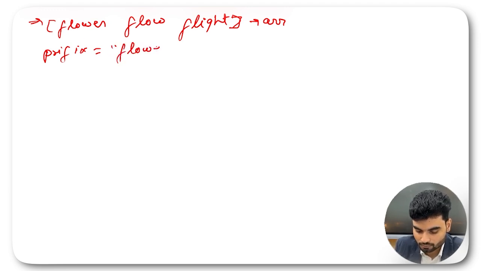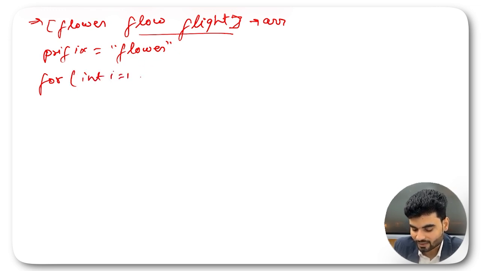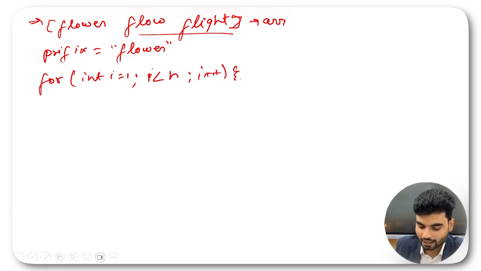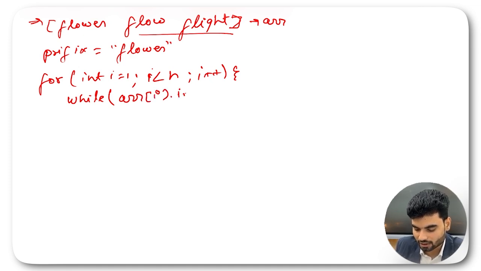Then we had a for loop to iterate all the things, right? Which will iterate from here. So in the for loop, we were starting from int I is equals to 1. And here we were doing I is less than n, and every time we were doing I plus plus. This is what we have. And now here we were checking while this particular ARR I index dot index of prefix, right?